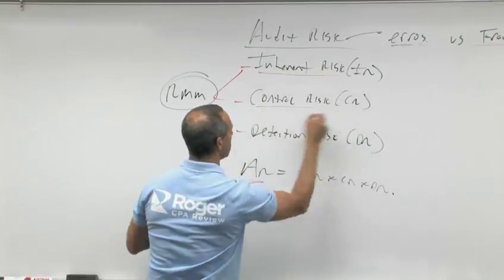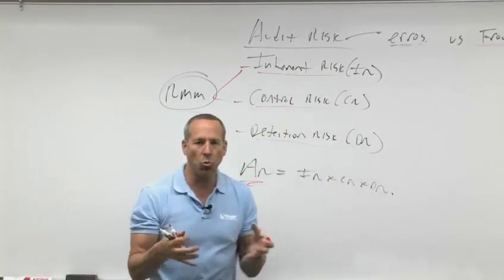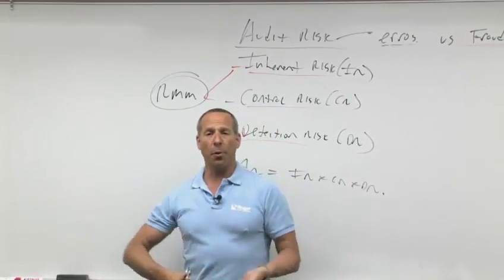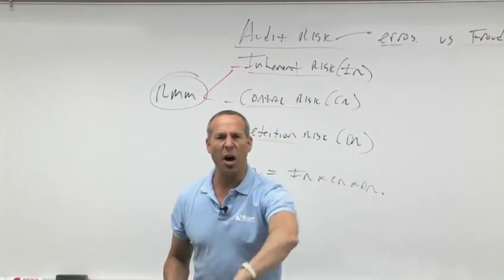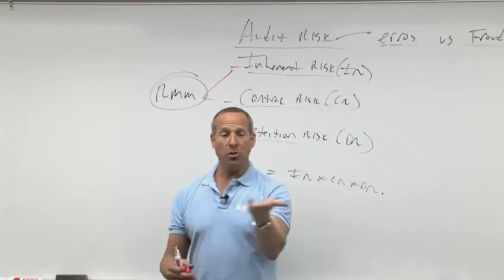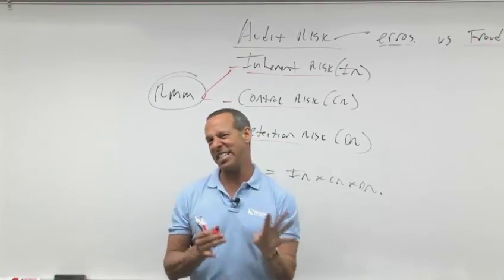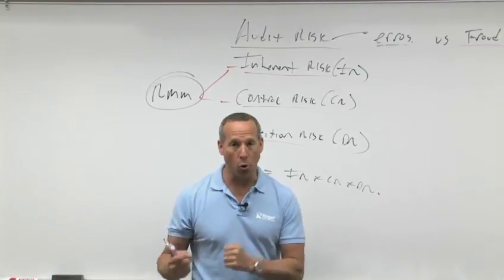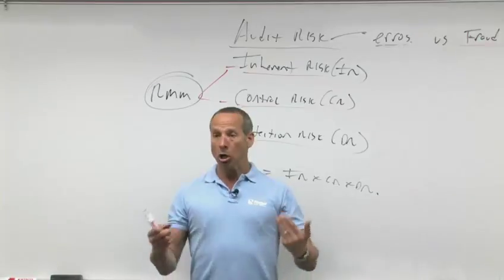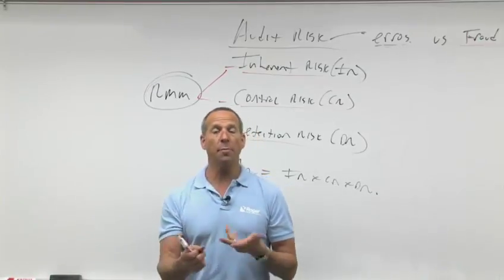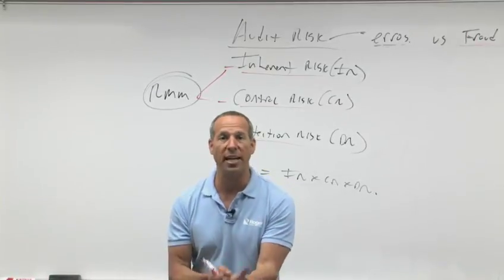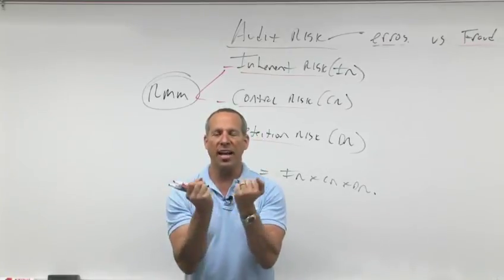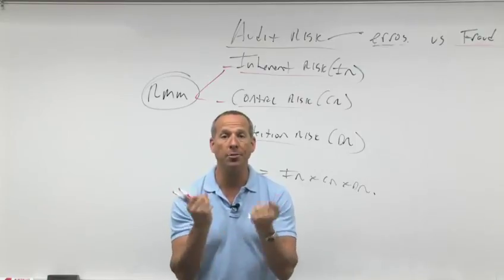So let's talk about IR, CR, DR. Inherent risk, I mentioned, was the risk inherent in any element, assuming no internal controls. My example was, whip out a $100 bill, leave it on the counter, come back in a month, it's gone. Tables and chairs, property, plant, and equipment, fixed assets have less inherent risk, so I don't necessarily have to bolt them down in order to make sure they don't disappear. But cash, you need to make sure you put in a lockbox. You need to make sure you put in a cash register that not everybody has access to. Otherwise, again, inherent risk is the risk that exists assuming no internal controls.